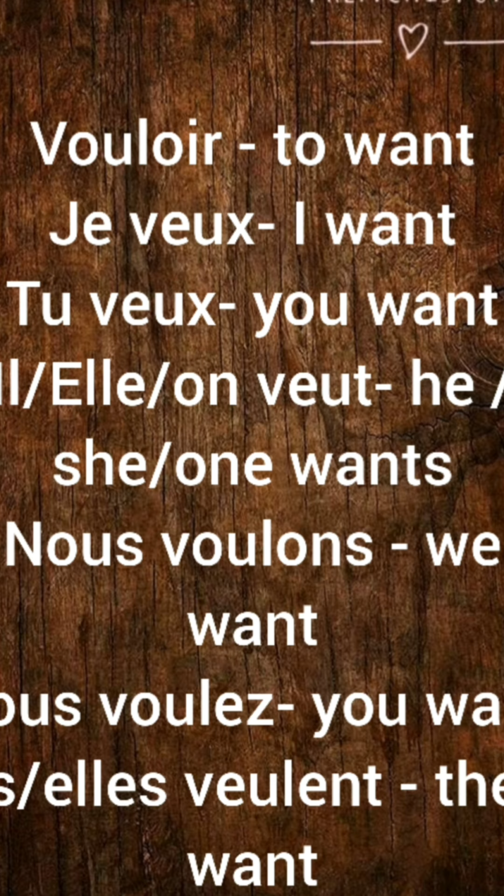So je veux is I want, tu veux is you want, il or elle or on veut, nous voulons, vous voulez, ils or elles veulent. So say it with me. Je veux, tu veux, il, elle or on veut, nous voulons, vous voulez, ils or elles veulent.